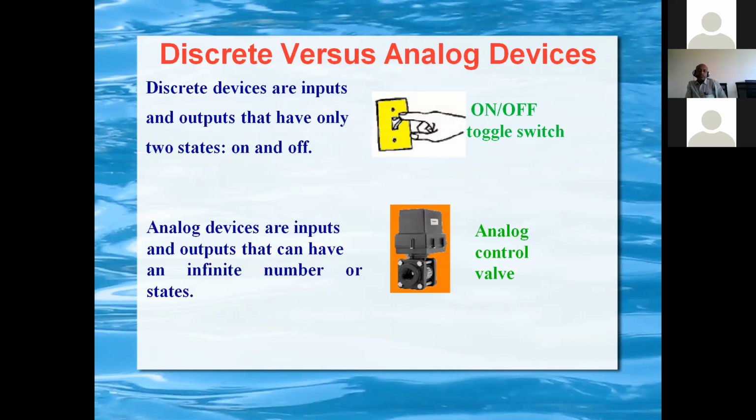So we have to see what is discrete and analog. Discrete or digital means either on or off, or 0 or 1.